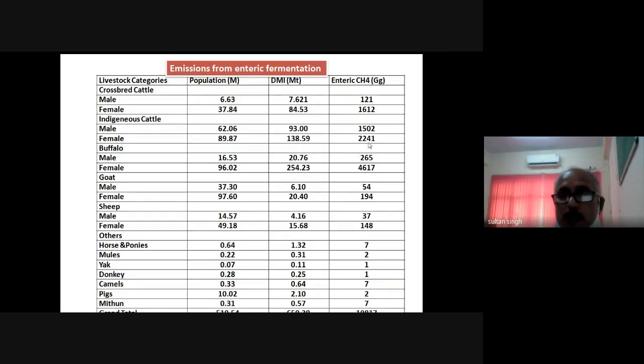If you see here, in the case of cattle, the contribution is mainly from females, whether crossbred cattle, buffalo, or indigenous cattle, because the female livestock population is higher. That is why the contribution of females is more as compared to the male.